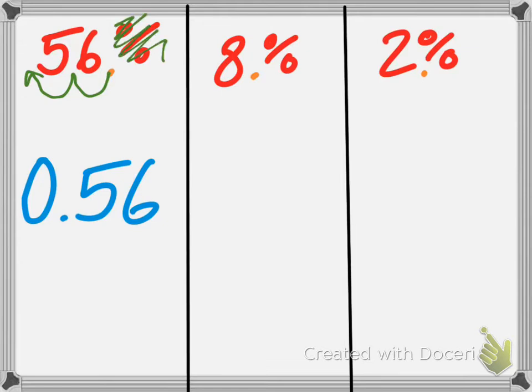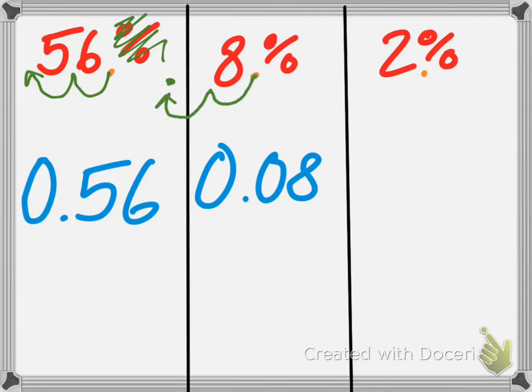Excellent. Nathan, what is going to be my decimal for 8%? Yes, 0.08. That's the thing you need to know because I move it over 1, 2, so I have to put my decimal there. Uh-oh, but there's something here. I have to put a 0. There's no number there, so I put a 0.